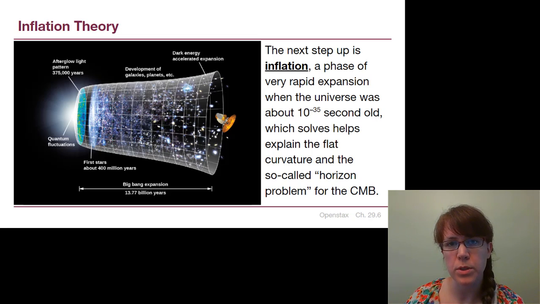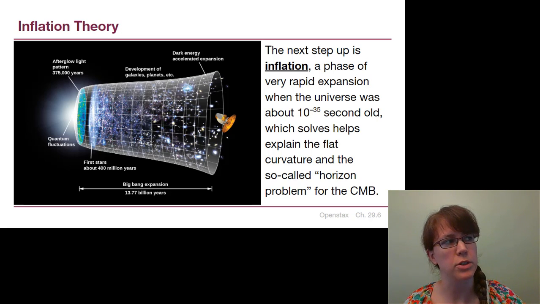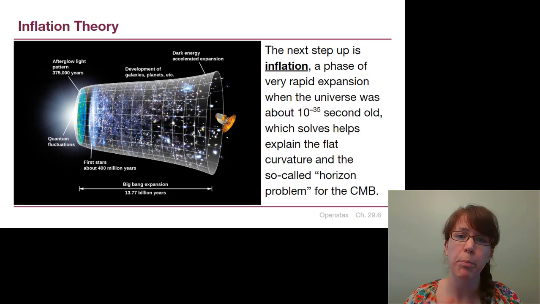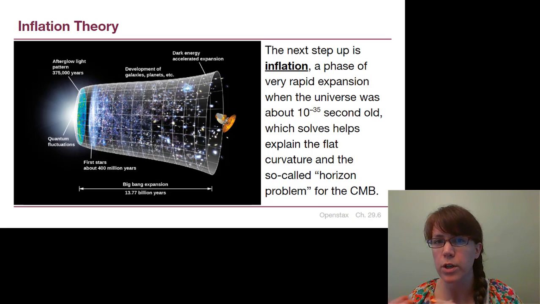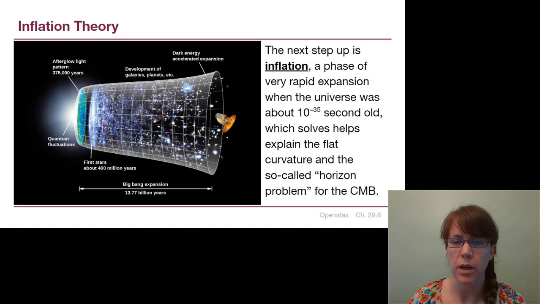The problems it helps solve have to do with curvature, which we mentioned very briefly in 1 slide in the previous video but didn't talk about, and the horizon problem for the cosmic microwave background. Now, the horizon problem for the cosmic microwave background has to do with the fact that if we look in one direction in our sky, and we think about the patchiness of the hotter and colder spots on the CMB, that pattern is almost identical to the patchiness on the opposite side of our sky.